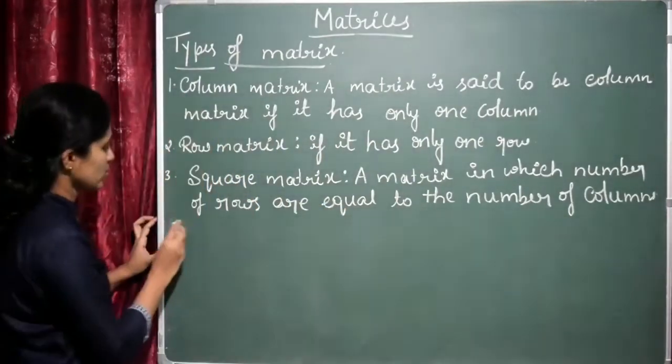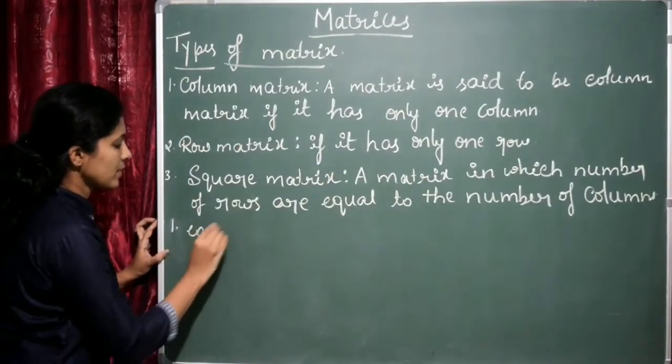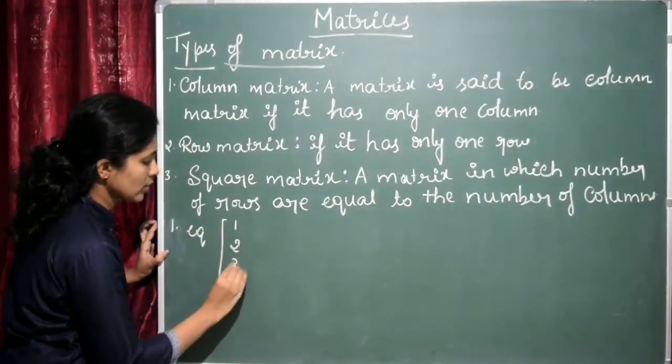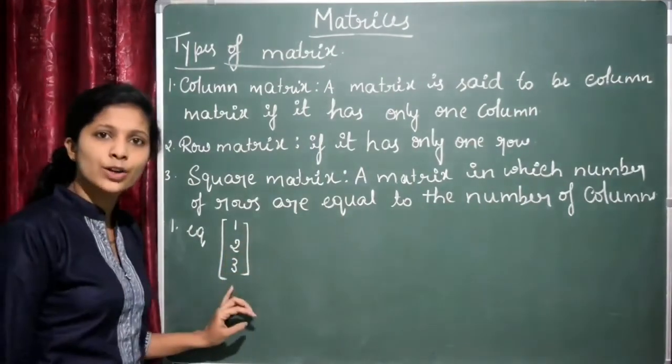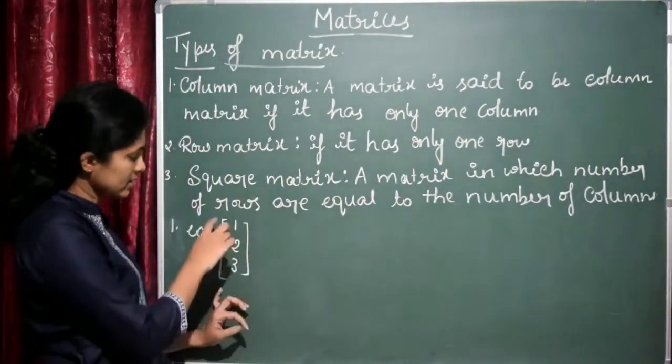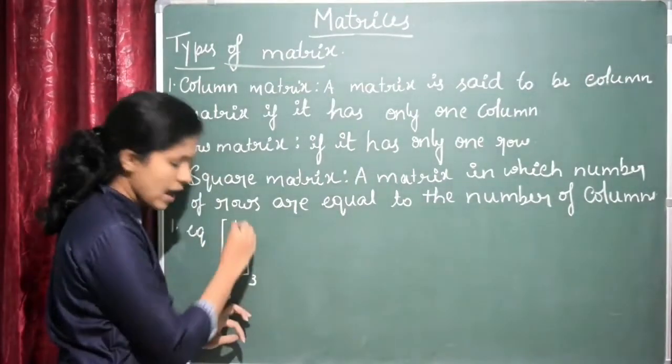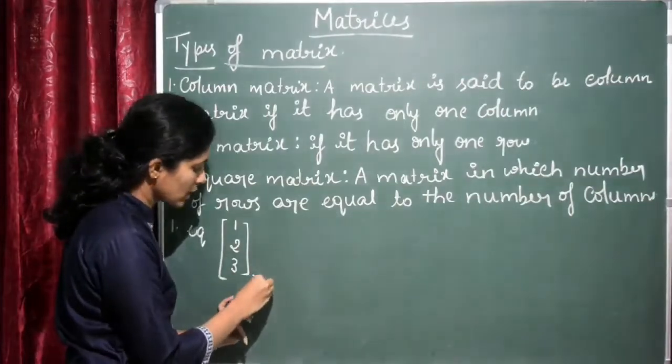Example, can you say for this one, what is the example? One column should be there. If I write 1, 2 and 3, now, what is the order of this matrix? Can you say? Order of matrix is number of rows and columns. Number of rows is 3 and number of columns is 1. So it is a 3 by 1 matrix.